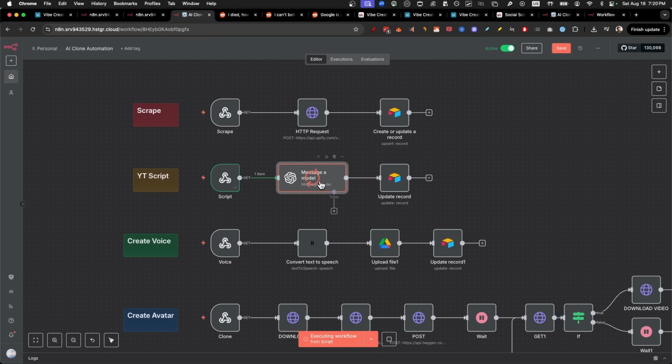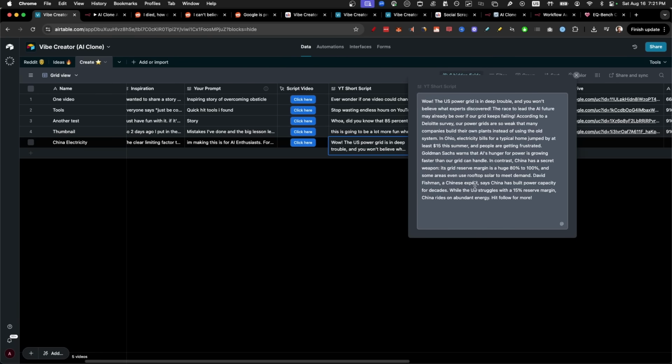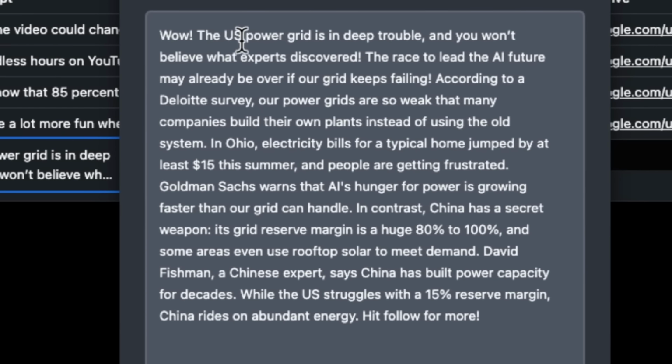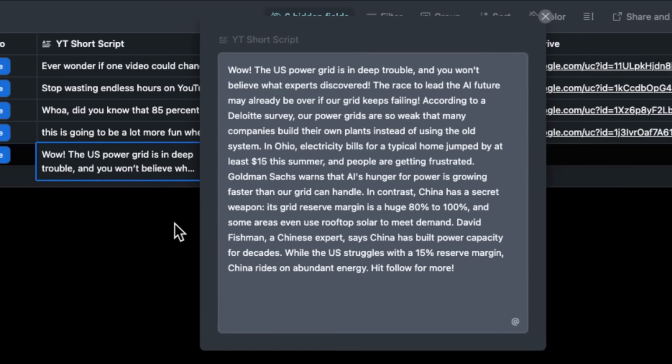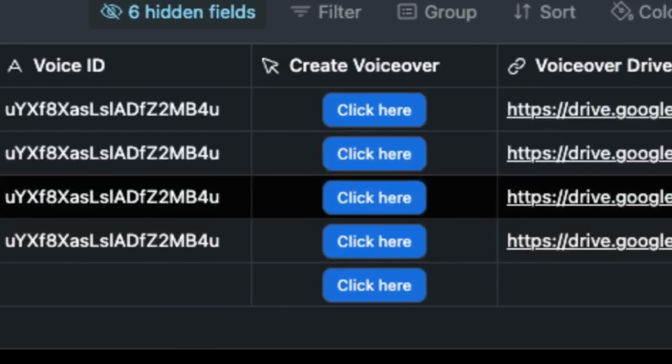We're using the O3 model because O3 has been shown in the creative writing benchmark to perform the best, and we get this engaging short script back. Wow, the US power grid is in deep trouble, and you won't believe what experts discover. The race to lead the AI future may already be over if our grid keeps failing. Are you hooked yet? Well, I'm not going to read it for you. I'm going to let the AI voiceover do that for me.